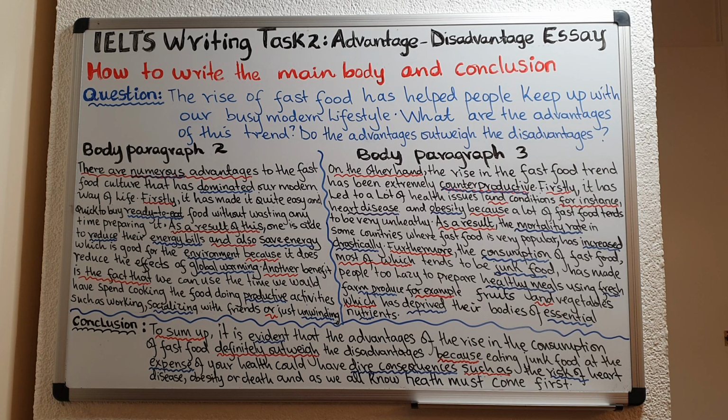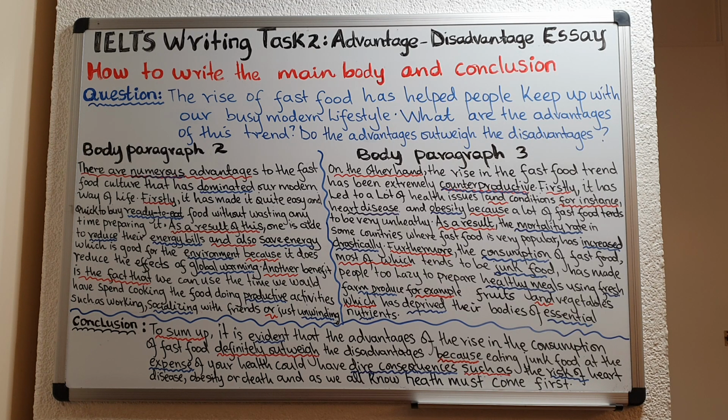It is very important that you introduce your advantages in that way. Now that makes it very easy for you to start writing about the advantages. And it also makes it easy for you to begin doing that using connectors. So I would encourage you to borrow that sentence. You can either write, there are numerous advantages to the fast food culture that has dominated our modern way of life, or you can write, there are many advantages to, take note of the preposition, to the fast food culture that has dominated our modern way of life. And then after that, I have about 3 or 4 points, and I have introduced them using connectors.